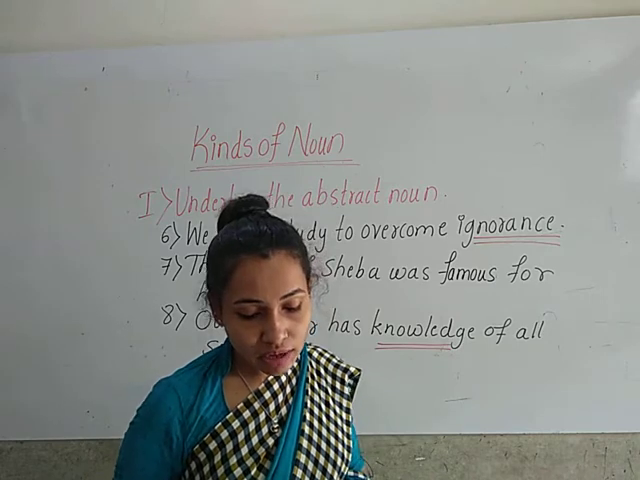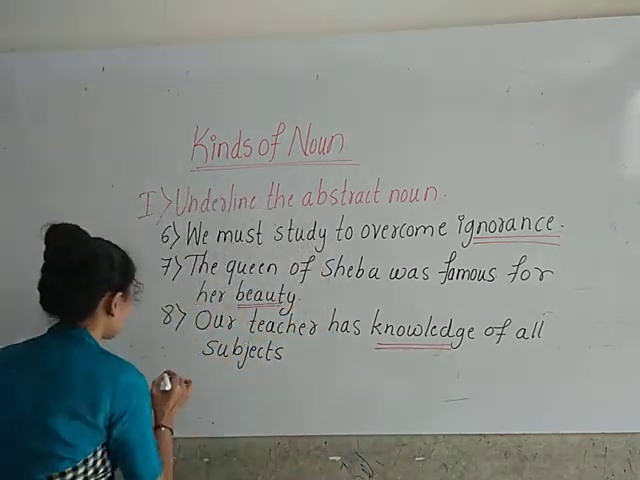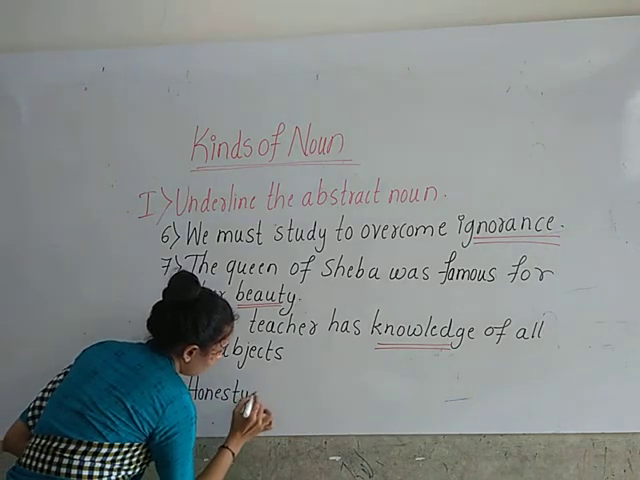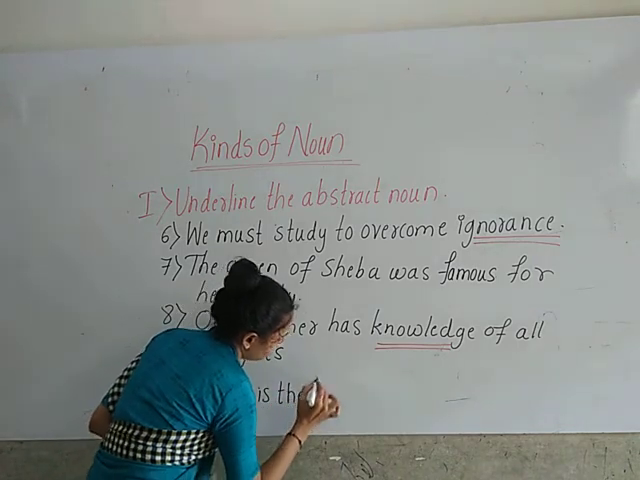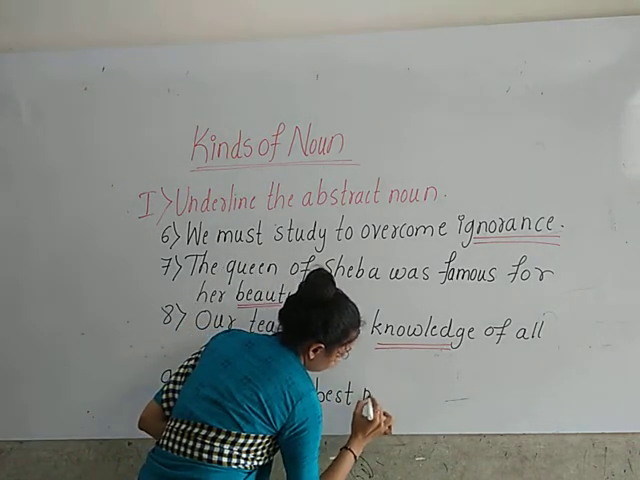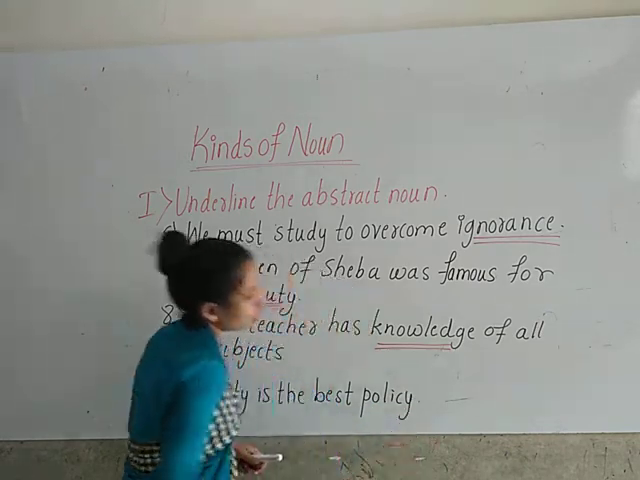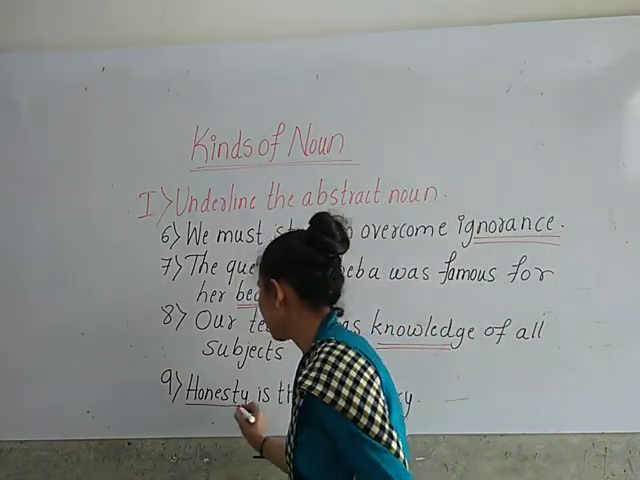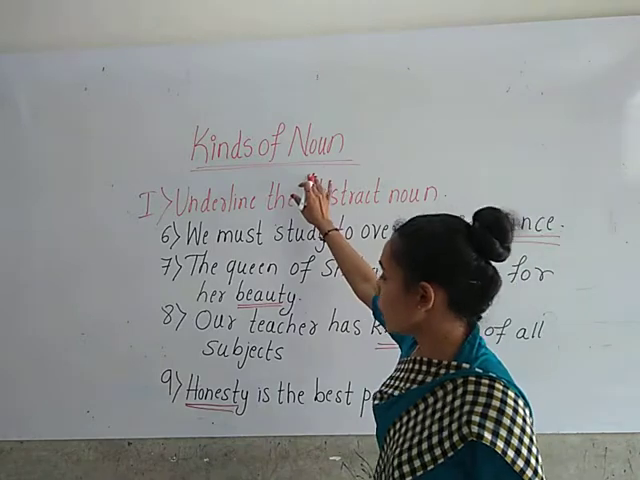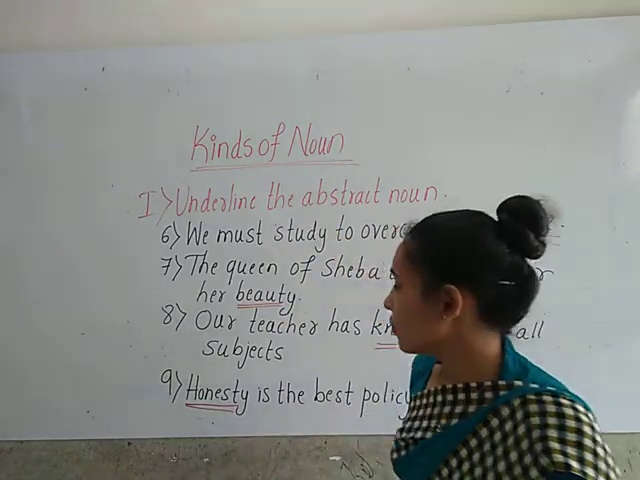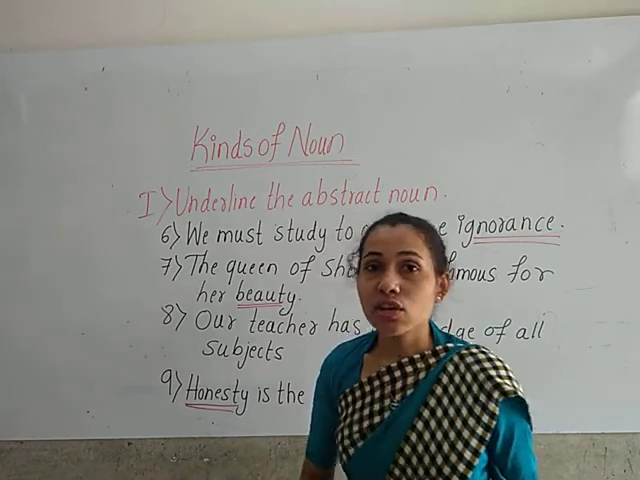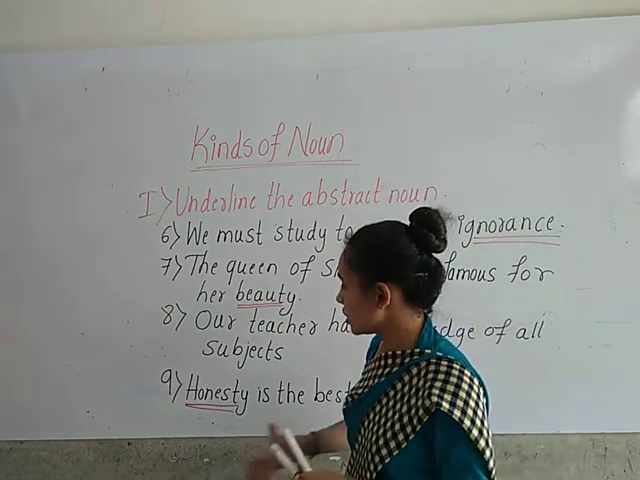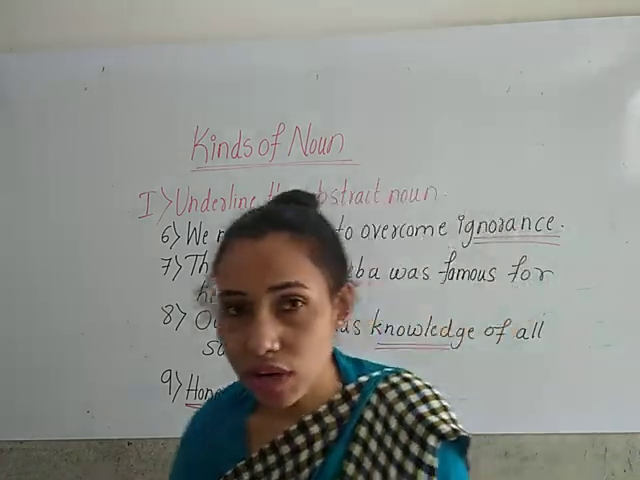Okay, now look at the ninth one. Honesty is the best policy. So here which is the abstract noun, children? Honesty. So here honesty is the abstract noun. So we have to underline the word honesty. Honesty you cannot see or touch, children. Honesty we can only feel. You have to underline the word honesty.